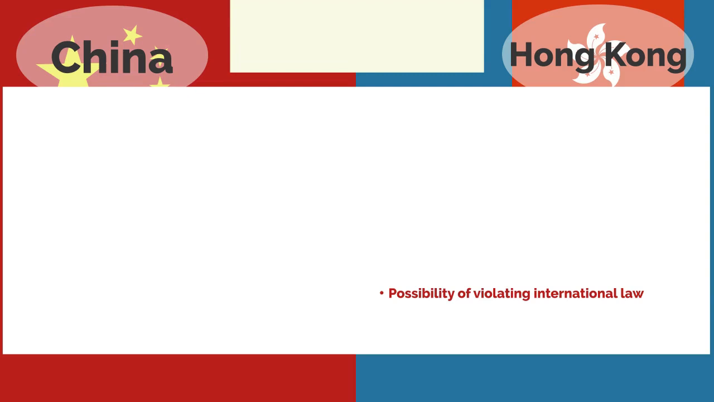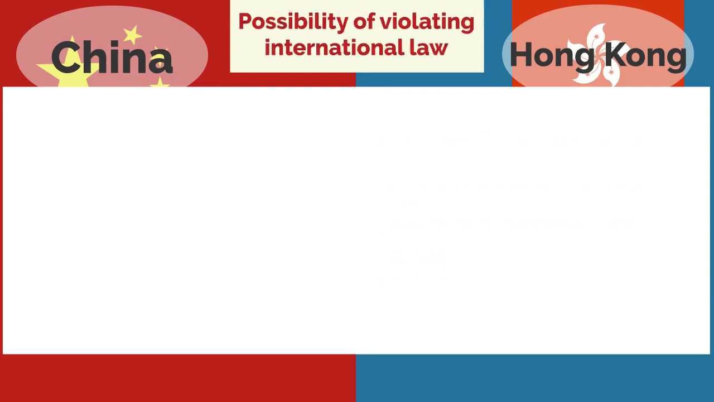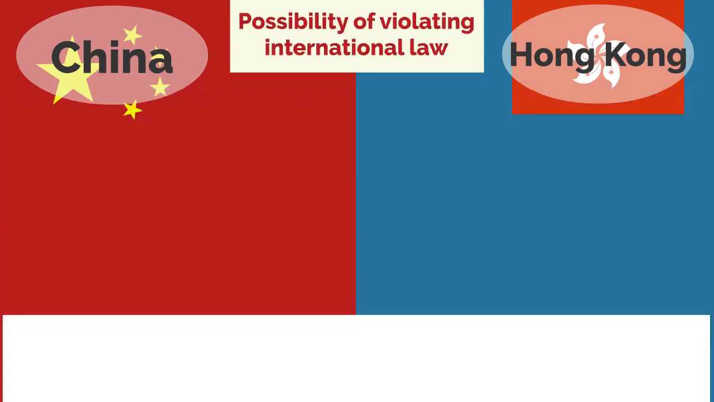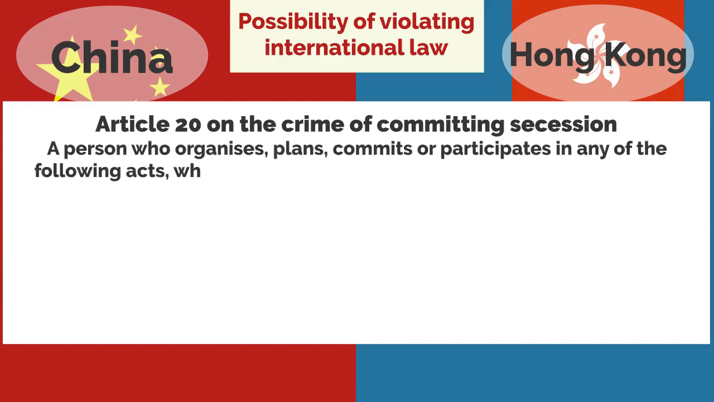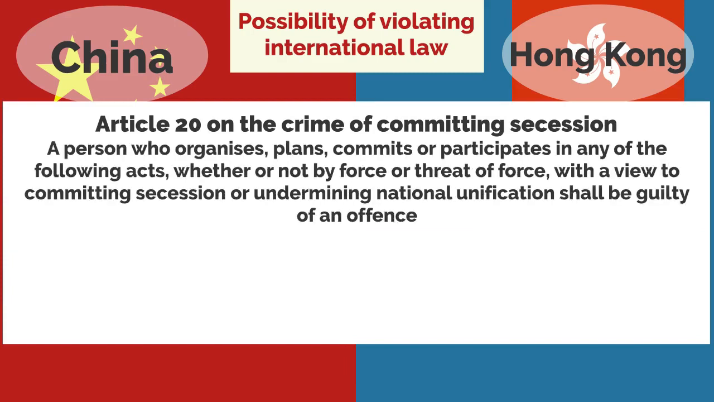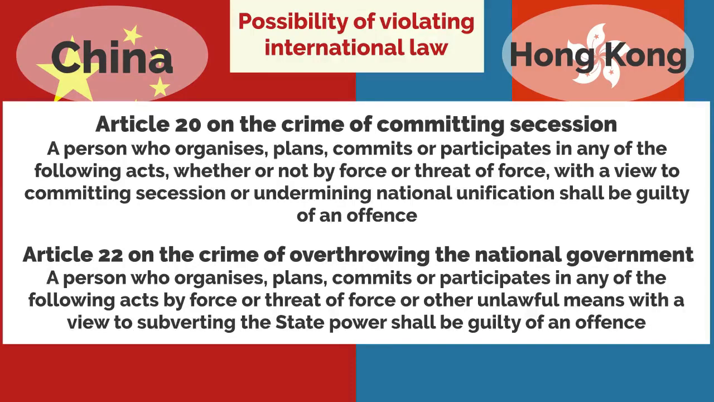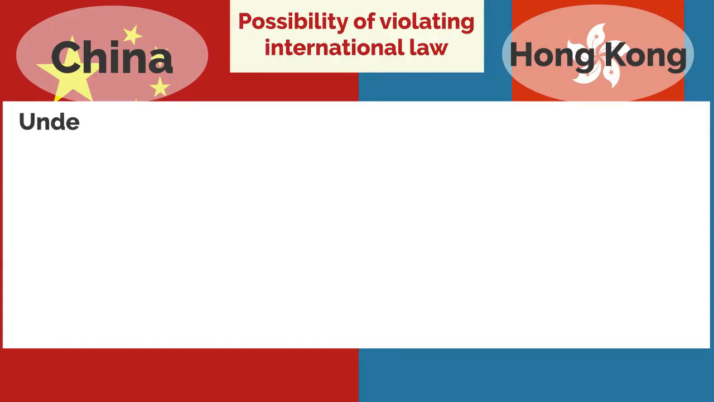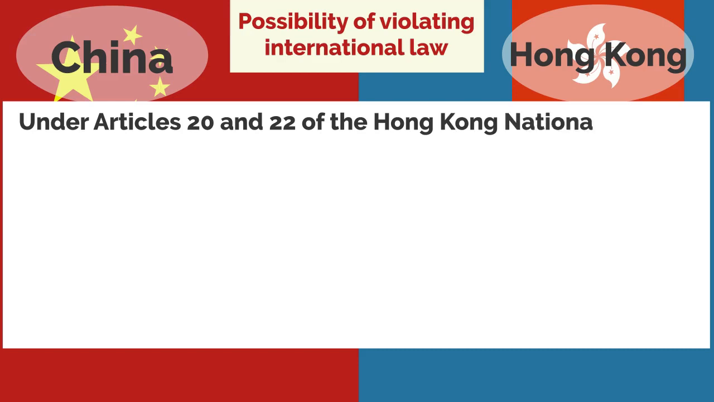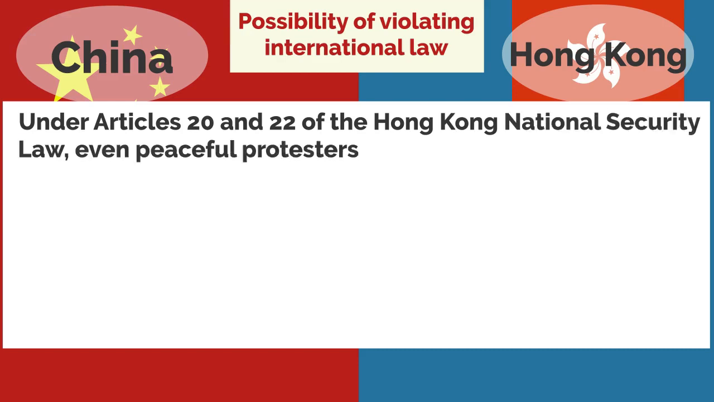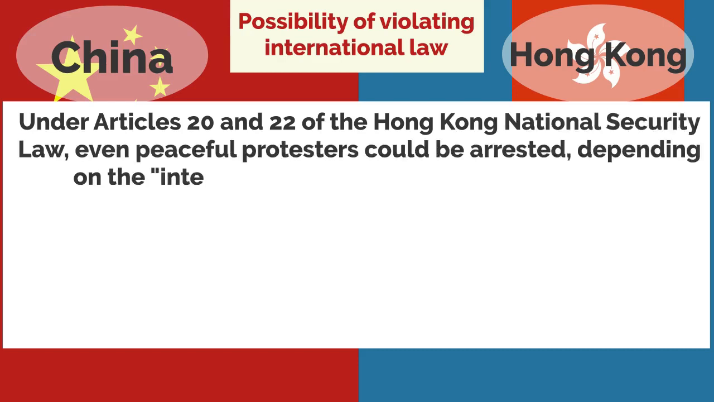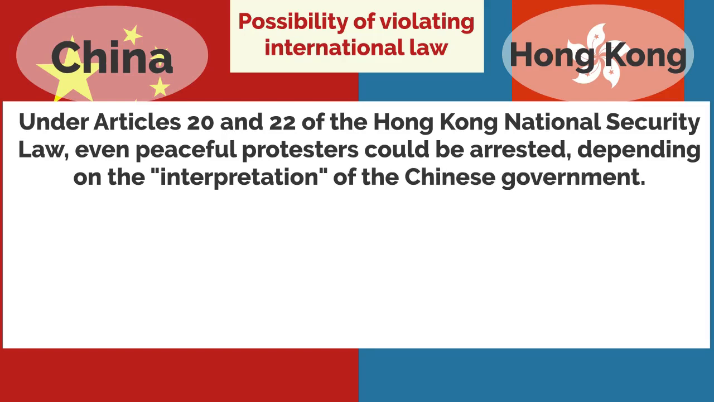First of all, I would like to talk about the possibility of violating international law. Suspected violations of international law are Article 20 on the crime of committing secession and Article 22 on the crime of overthrowing the national government. Under Articles 20 and 22 of the Hong Kong National Security Law, even peaceful protesters could be arrested, depending on the interpretation of the Chinese government.